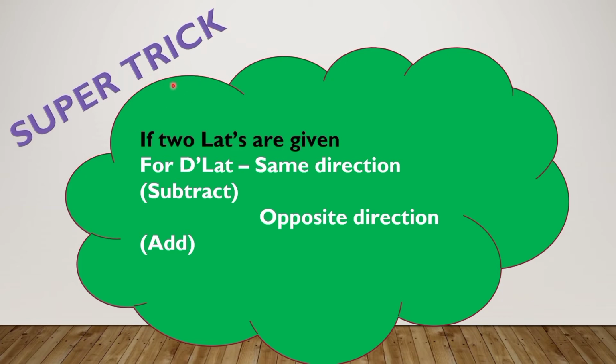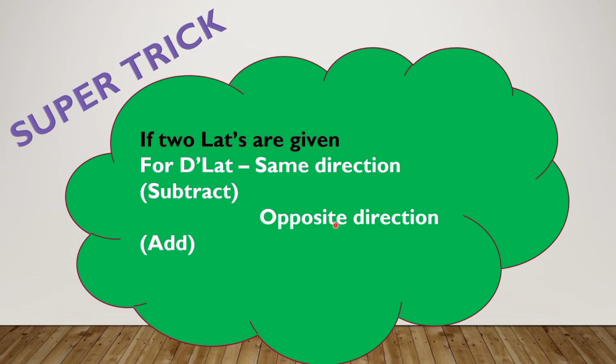Suppose two latitudes are given, latitude of A and latitude of B. If latitude of A and latitude of B are in the same direction, means if latitude of A is in north and latitude of B is also in north, then simply subtract them and you get the dlat of ship A and B.